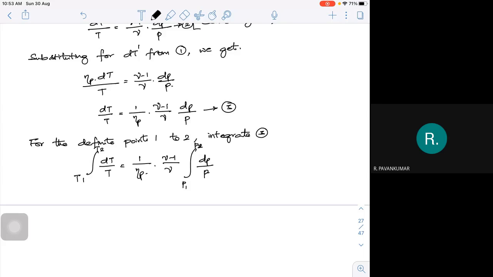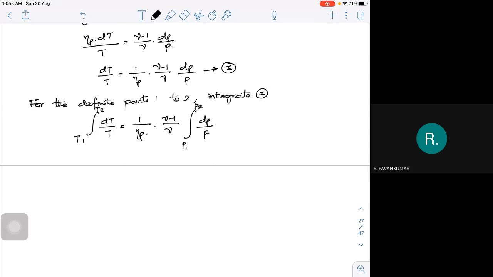So integrating between the points T1 and T2 for temperature and P1 and P2 for pressure. Integration of 1 upon T is ln T, so ln of T, applying the limits T1 to T2.